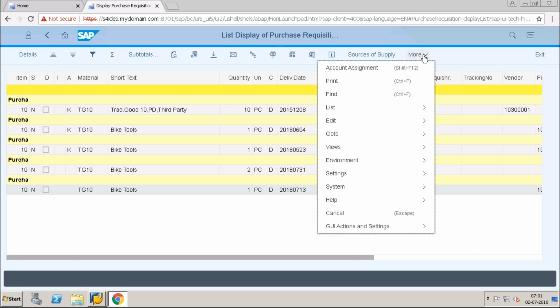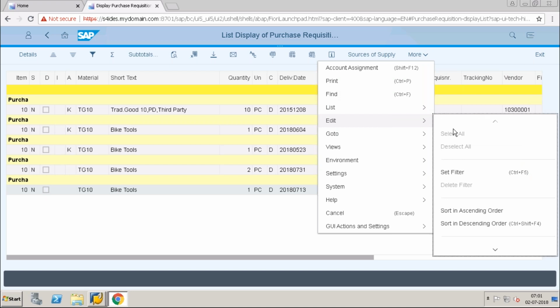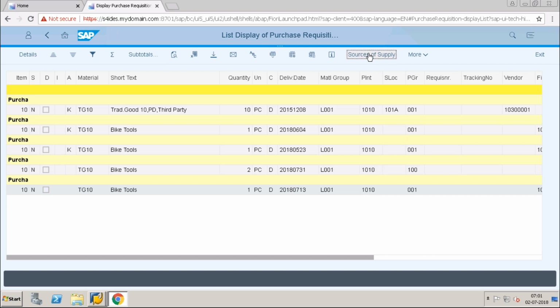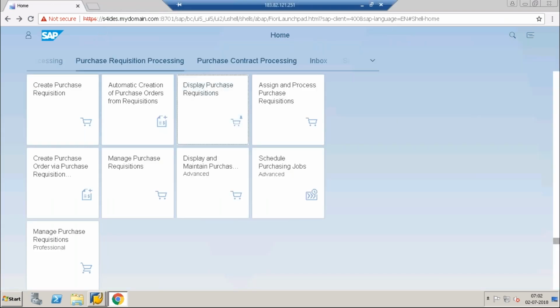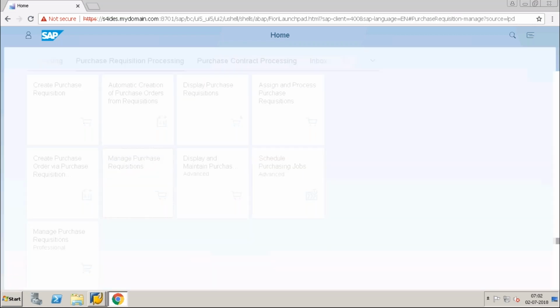Go to edit. So here I can see the source of supply, who is the vendor assigned for this. That information I can also see once I click on the source of supply. So these are the purchase requisition details I can get into. Now I will go to manage purchase requisitions. I will show you the difference between these two.